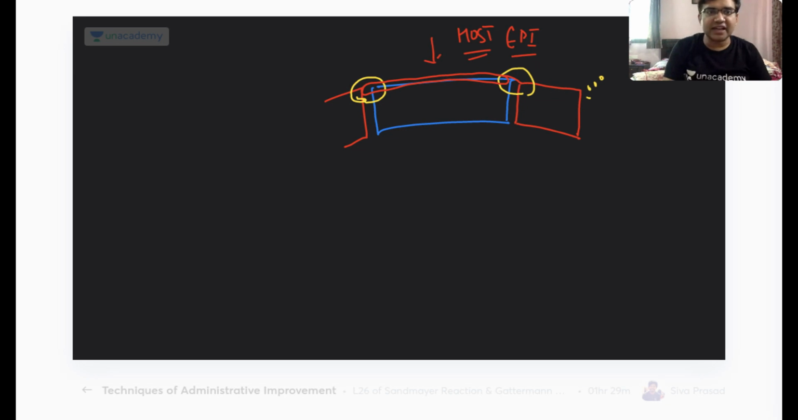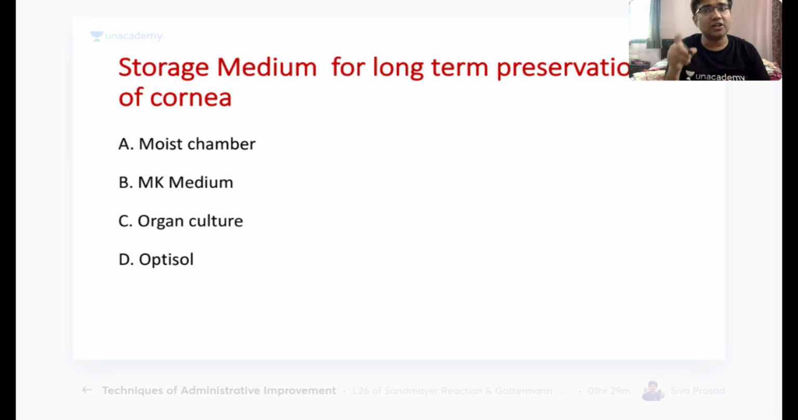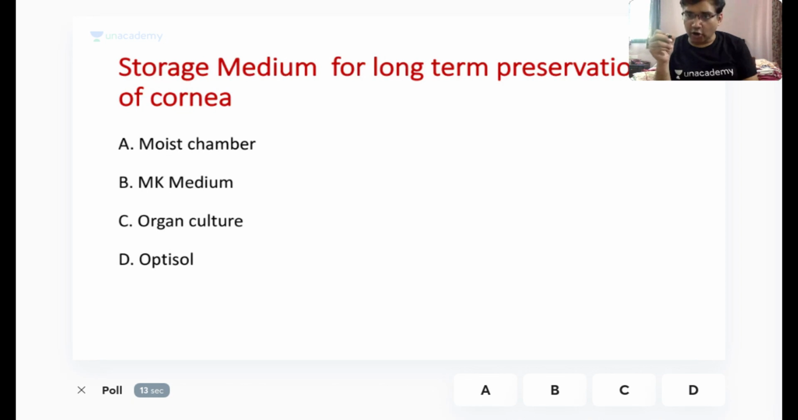The next question is regarding the storage media for the long-term preservation of the cornea. Your options are moist chamber, MK media, organ culture, or Optisol.